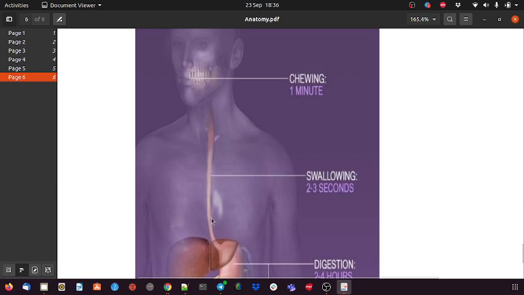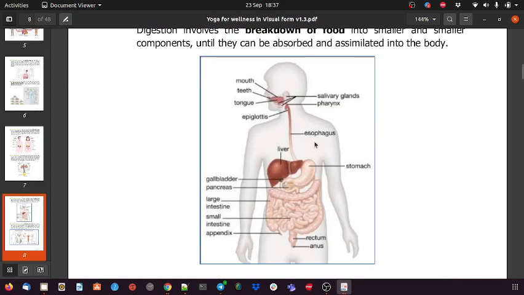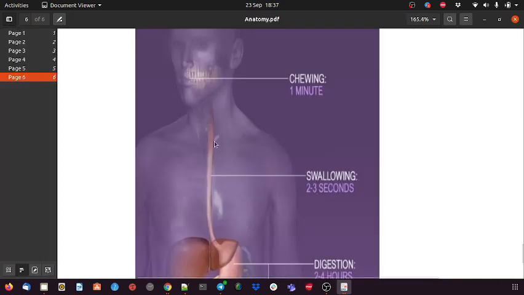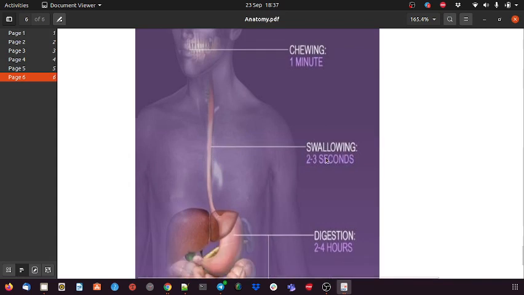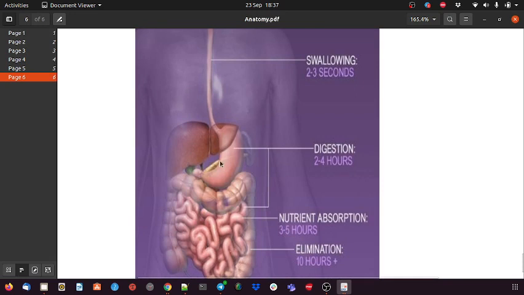So this is, sorry, the esophagus. This is the food pipe where the food stays for the shortest duration, that is 2 to 3 seconds. Then in the stomach, the food stays for 2 to 4 hours, where it breaks down into glucose or the lowest form, and then it is passed on to the small intestine.